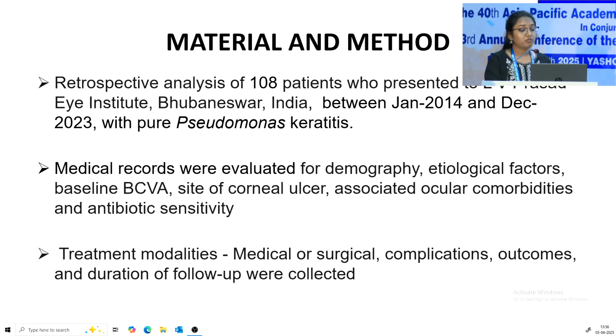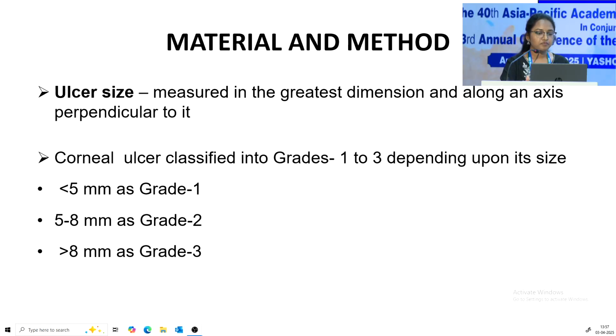And we studied the medical records for demographic data in the form of age, gender, and any etiological factors like trauma, contact lens use, poor ocular surface. And baseline best corrected visual acuity, size of ulcer, and hypopyon were noted. And any associated ocular comorbidity like non-patency of the nasolacrimal duct system was noted, and we also studied the antibiotic sensitivity. Then any intervention in the form of medical or surgical, any complications, and outcome were noted.